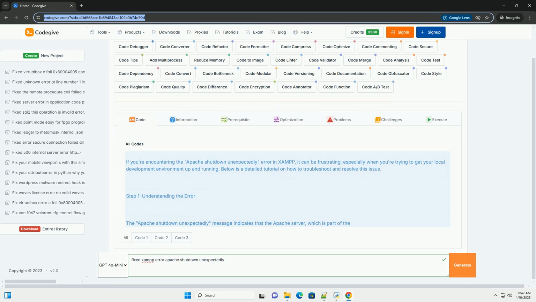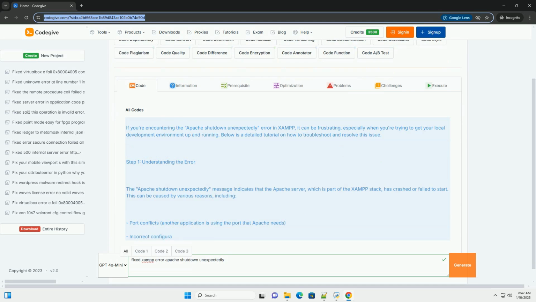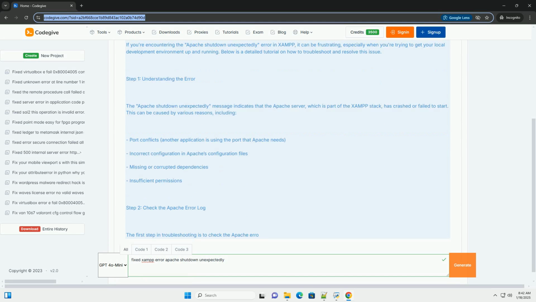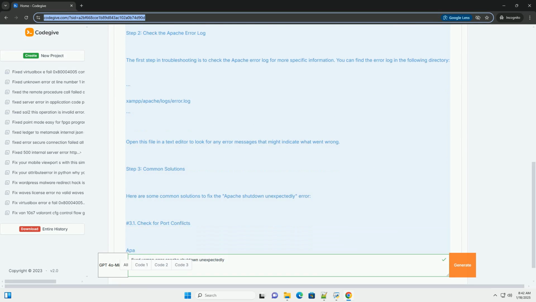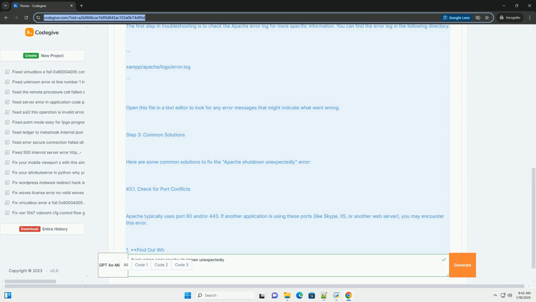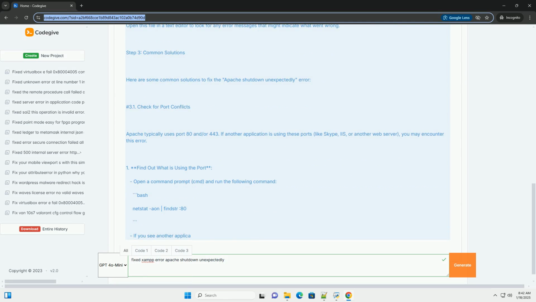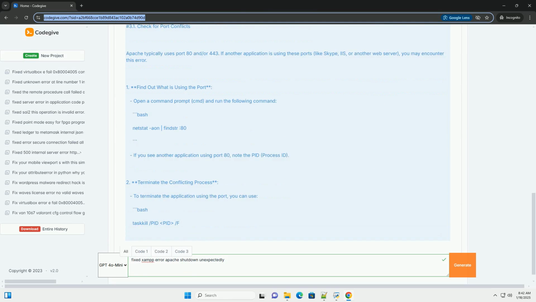If you're encountering the Apache shutdown unexpectedly error in XAMPP, it can be frustrating, especially when you're trying to get your local development environment up and running. Below is a detailed tutorial on how to troubleshoot and resolve this issue.